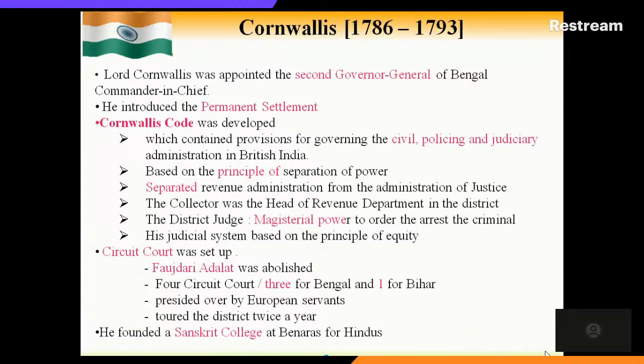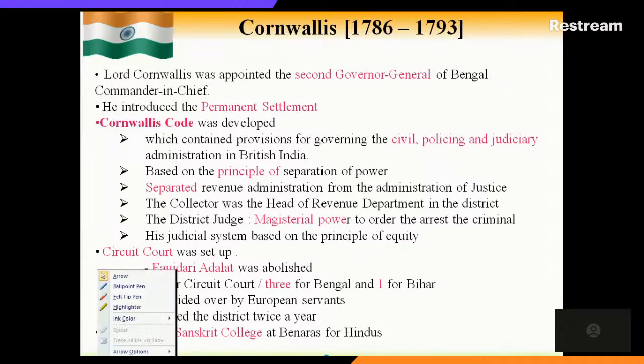So Cornwallis, his time period was 1786 to 1793. He was appointed as the second Governor General of Bengal and Commander in Chief. The first one, we know, was Warren Hastings, and we saw Warren Hastings' contribution in India during his tenure in the last class. So what new things were introduced by Cornwallis? He introduced the permanent settlement system, the famous thing.